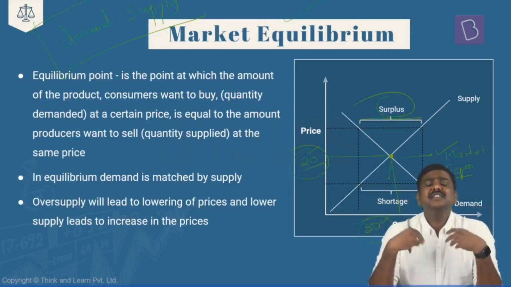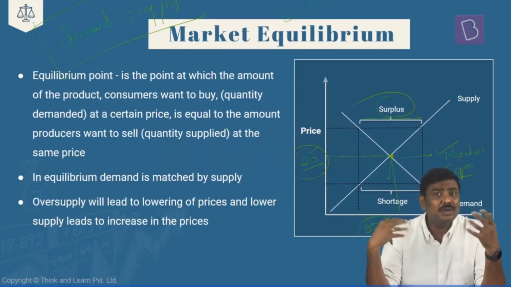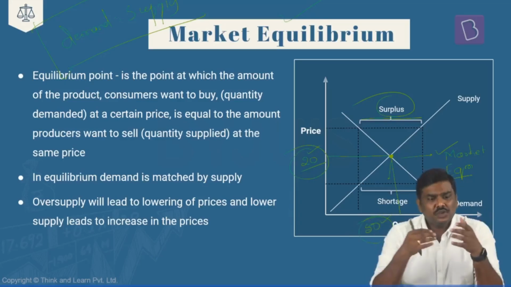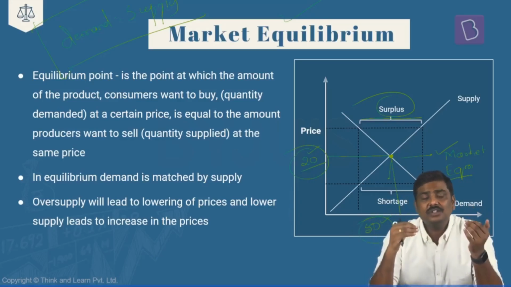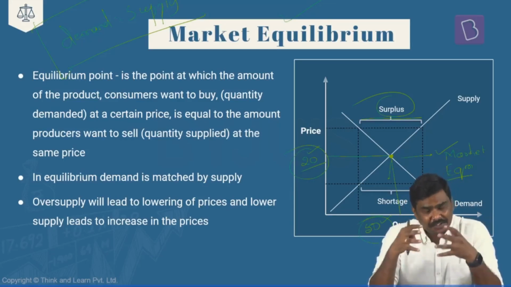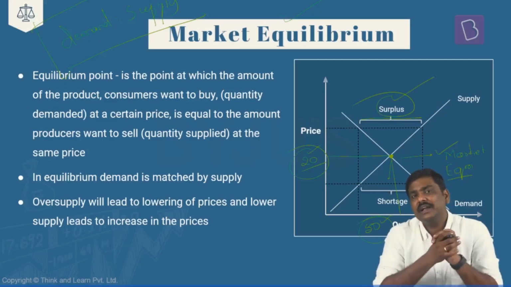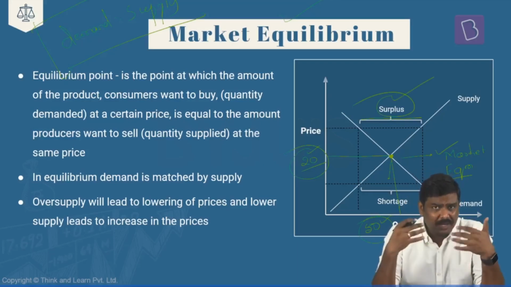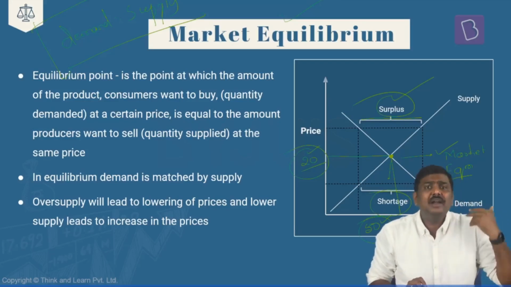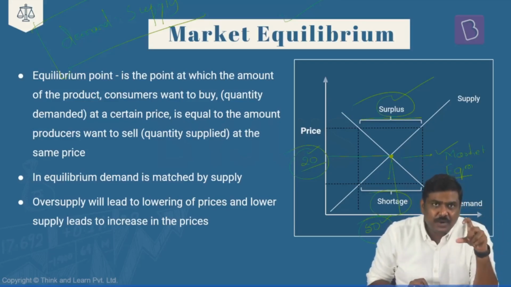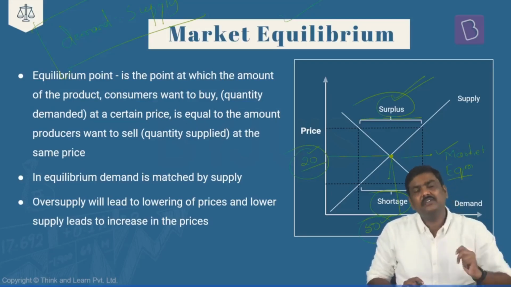Is it okay? Right? The season changes, the demand will change. The preference of the consumer changes, the demand will change. So there are so many factors which will keep on changing in the market, as a result of which you might be arriving at a situation wherein there is too much supply of a particular commodity in the market, or you might be arriving at a situation wherein there is much lower supply compared to demand in the market. And these two situations are referred to as a surplus as well as a shortage situation respectively.